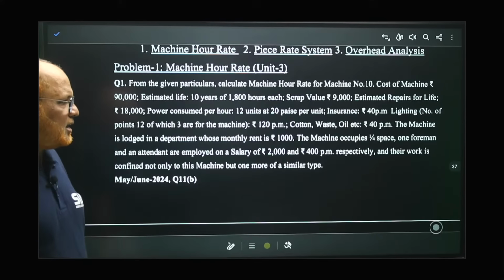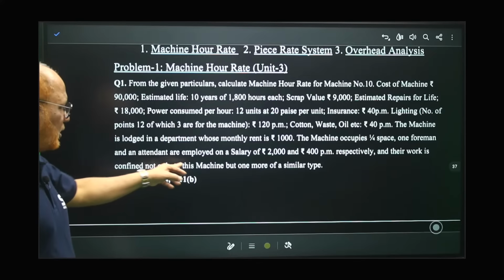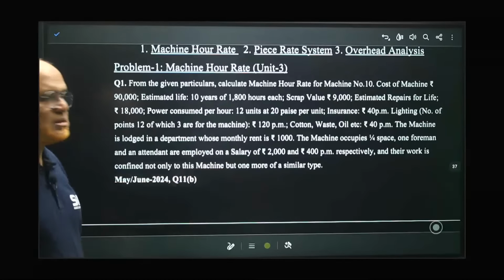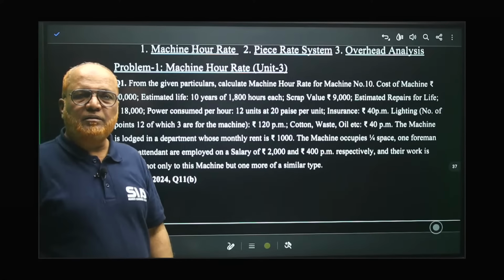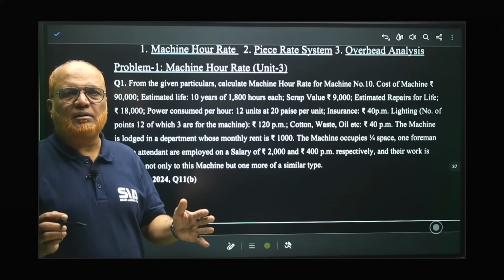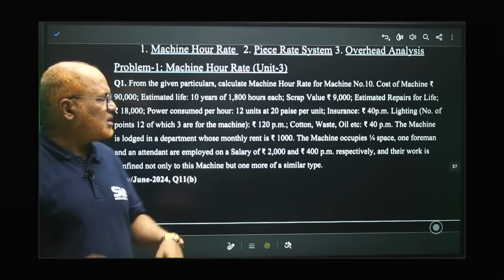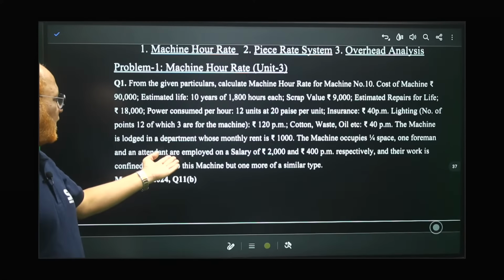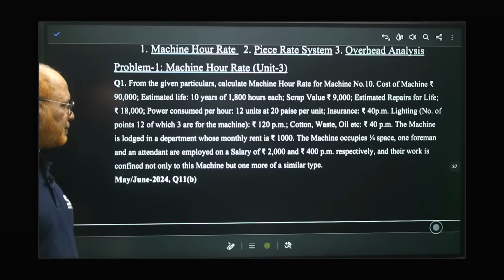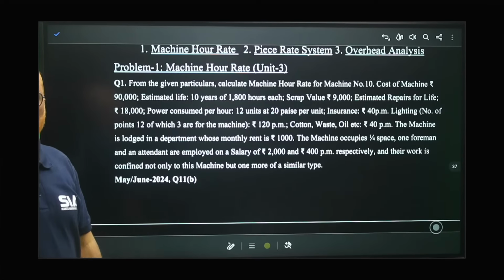And their work is confined not only to this machine, but also one more similar type. That means two machines are there. For looking after these two machines, there is one foreman and one attendant. They are paid the salary. Right? These are the contents.